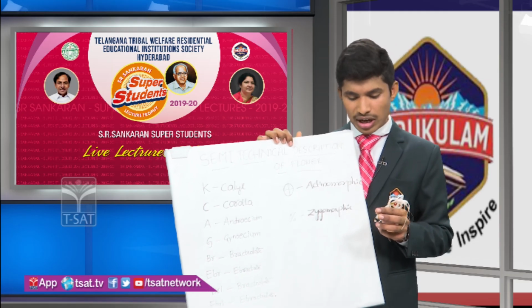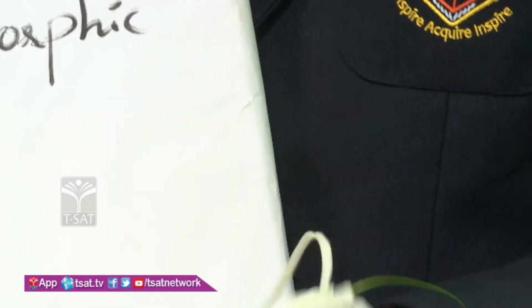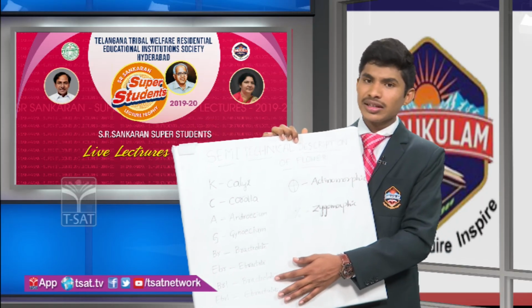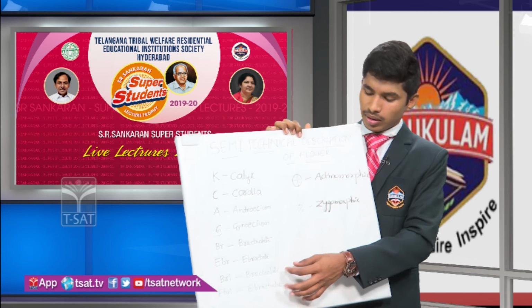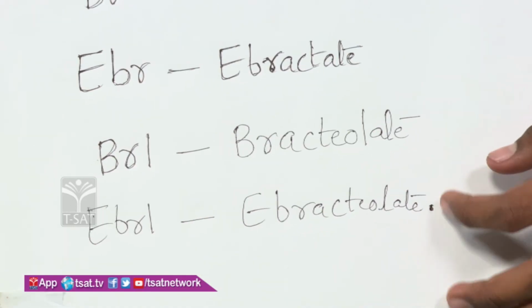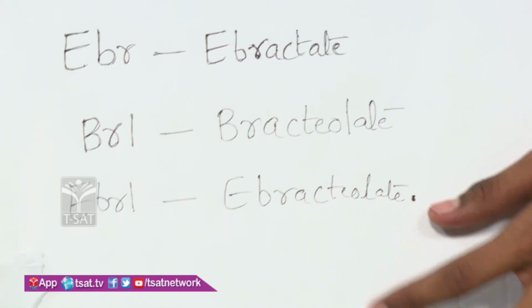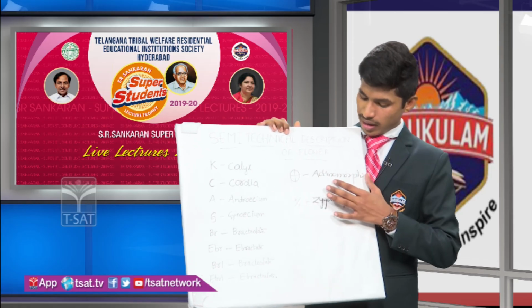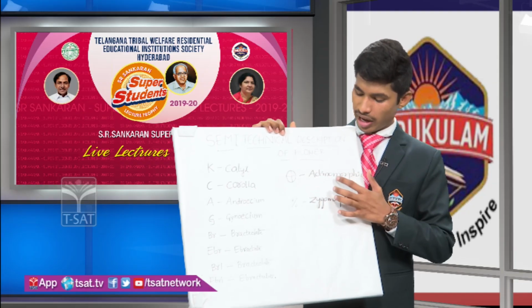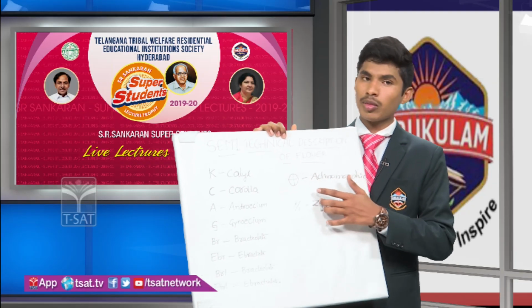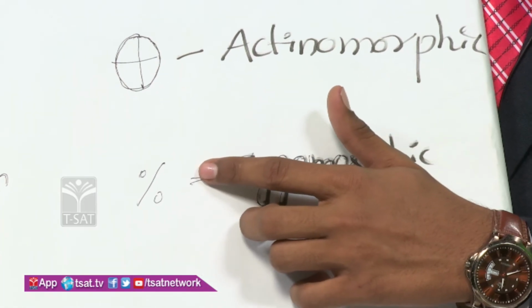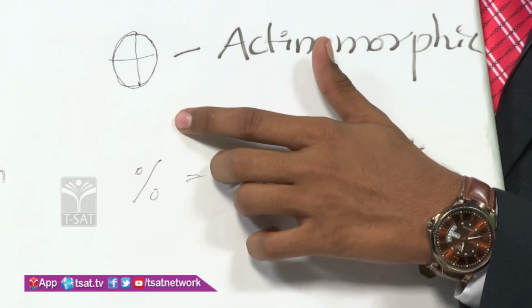At the base of the thalamus, some flowers contain leafy structures, known as bracteolate, and the flowers in which the leafy structure is absent are called ebracteolate. These, Brl and Ebrl, are the symbols. And I said that these are the symmetries, actinomorphic and zygomorphic. Actinomorphic is indicated with a plus symbol and zygomorphic is indicated with a percentage symbol.